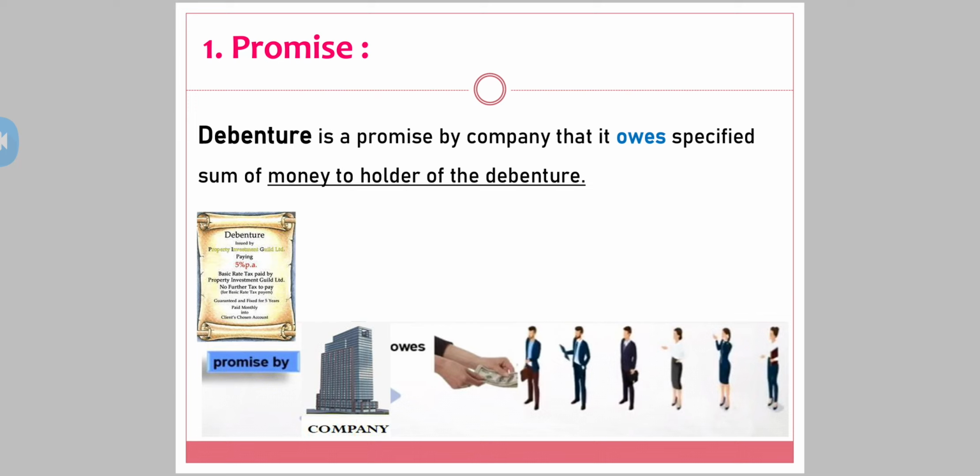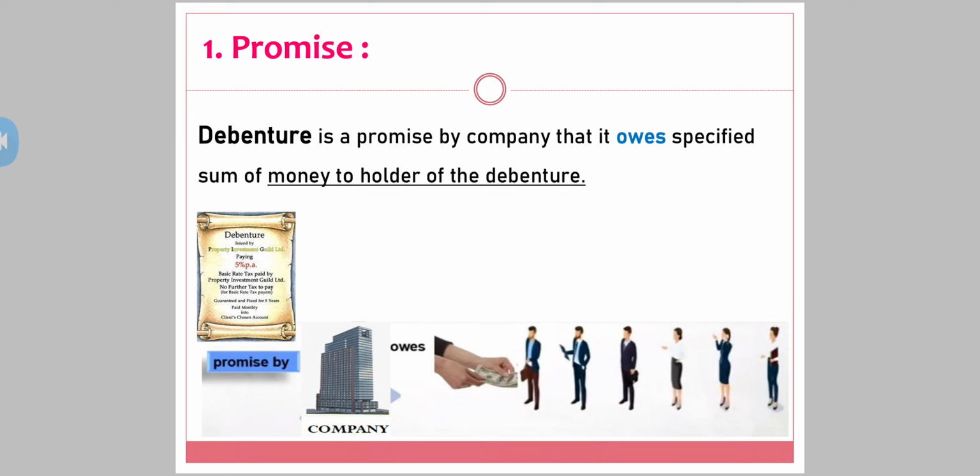See, a debenture is a promise by the company that it owes a specified sum of money to the holder of the debenture. It means that the company has given in writing that it owes a certain amount of money to the debenture holder, which the company is going to repay after a certain period of time.